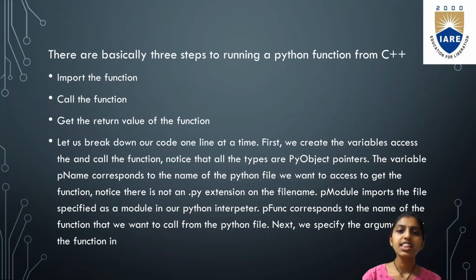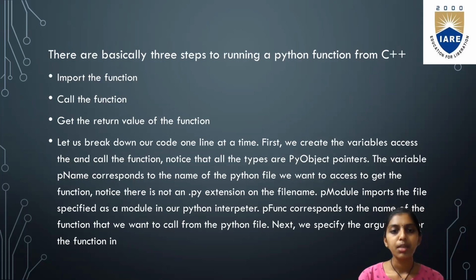So there are basically 3 steps for running a Python function from C++. Import the function, call the function, get the return value of the function. So these are the 3 steps that should be done to run a Python function in C++. Then let us break down our code one line at a time.